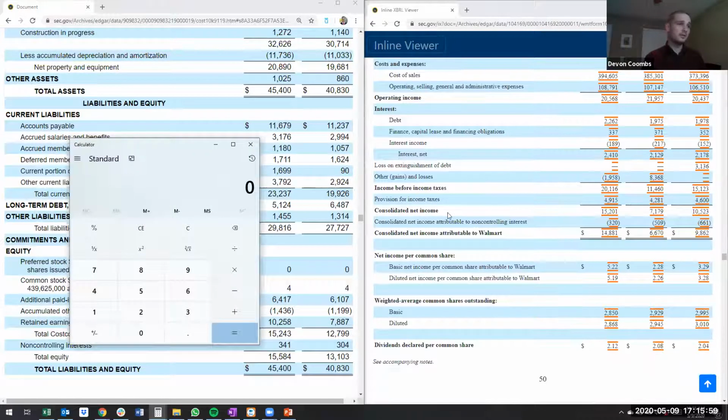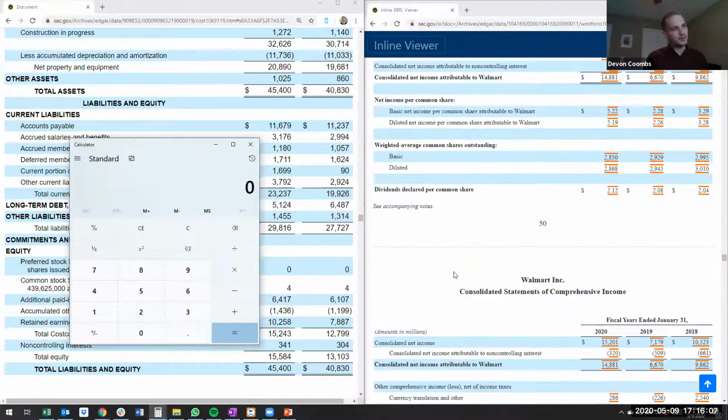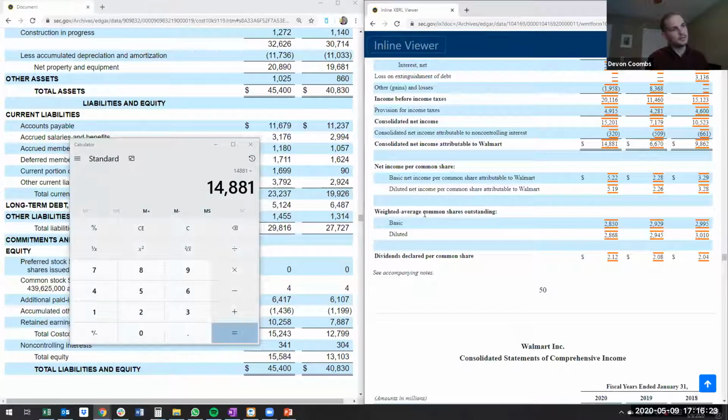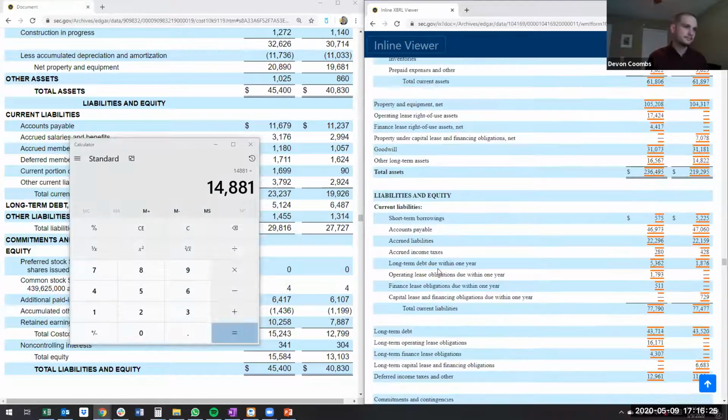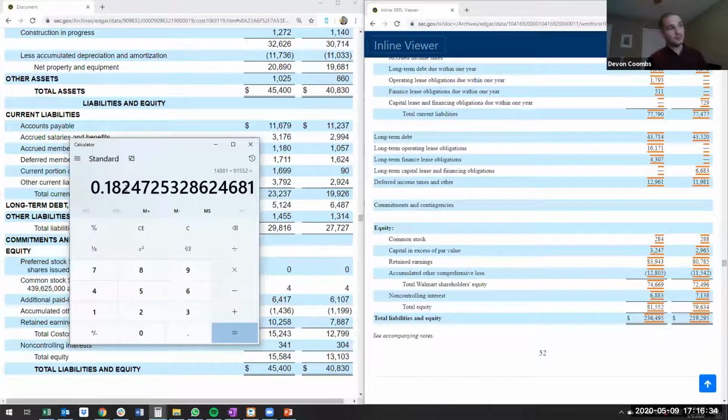That's huge, right? So if you invest $1 in Costco, they make you a 24% return based on that dollar of equity you invested. Walmart, let's see how Walmart stands up. 14,881 divided by, let's look at their equity. They still have sizable equity, right? You get about an 18% return, or 18 cents on every dollar you invest into Walmart.